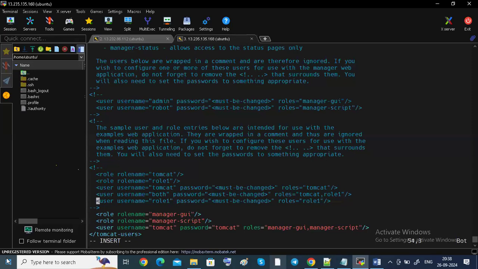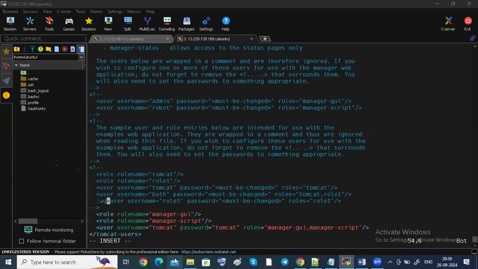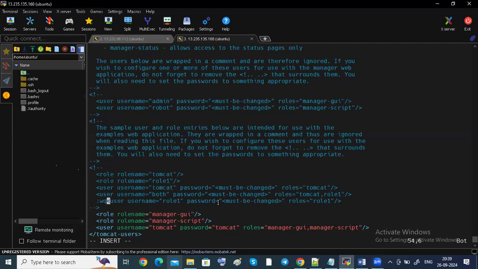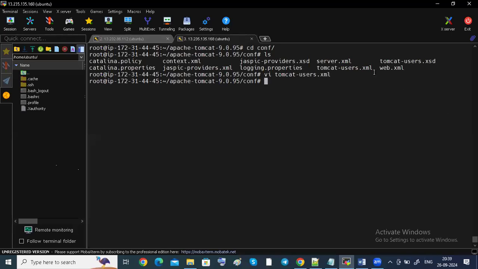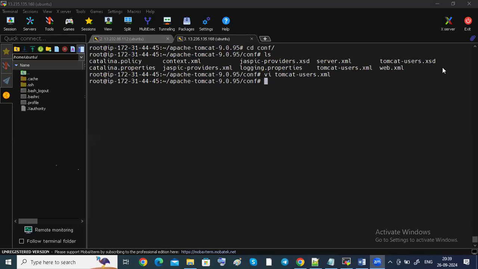Now I want to save this file. Escape, shift colon WQ, guys. I'm going to add this role name, gui, script, tomcat, my username and password, same thing only. Save, guys.